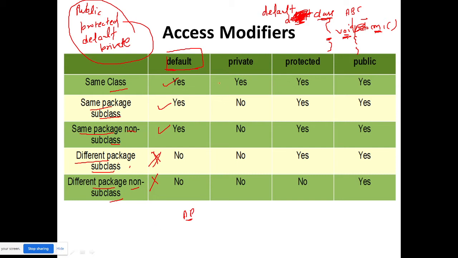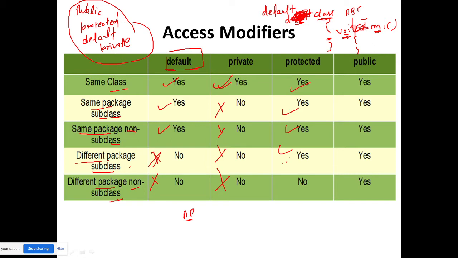And private can be used inside the same class only. Not this, not this, not this. Means if any method is private and you want to use it, it can be used inside the same class only. Protected can be used outside the package also, but it should use the inheritance concept. If it is not using inheritance, then it cannot be used.